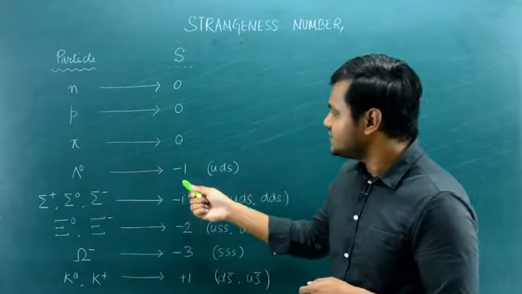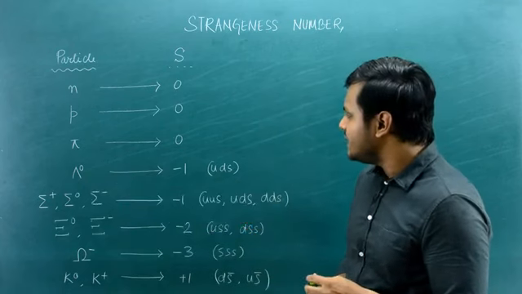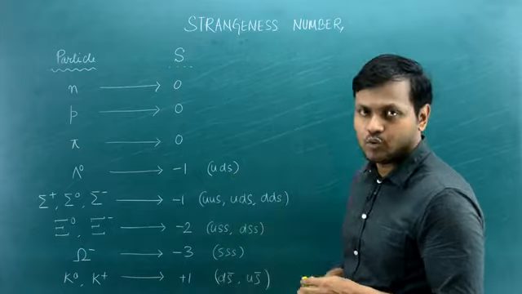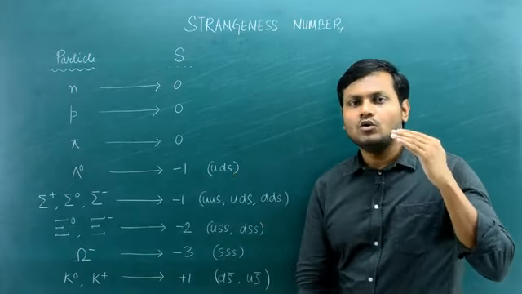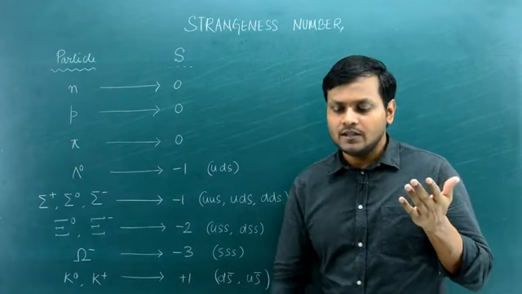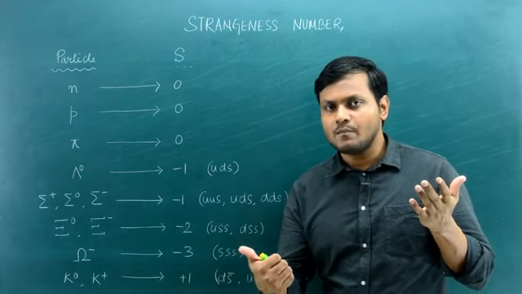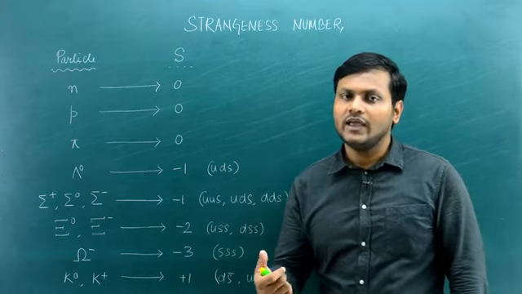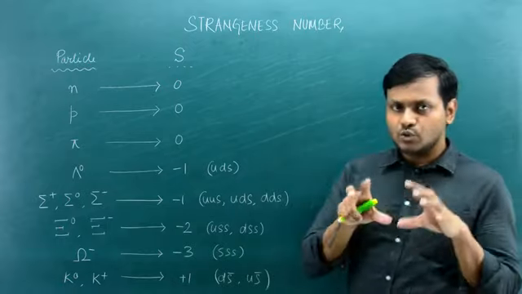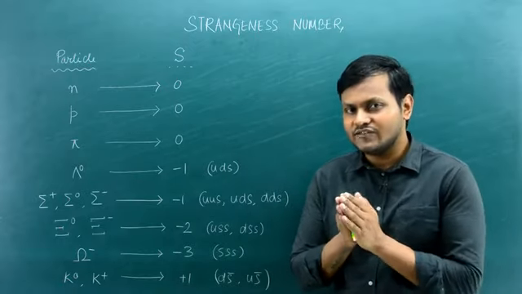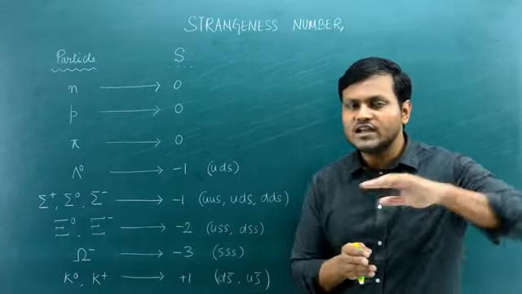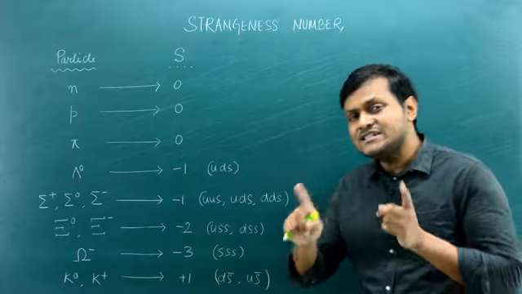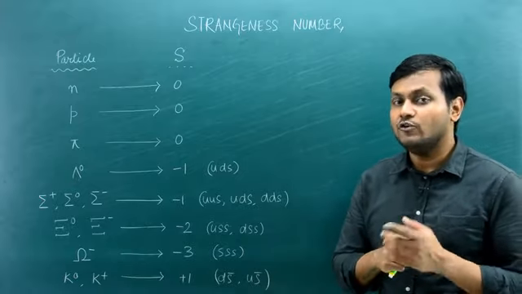All right, but let's look at the lambda particle. The lambda particle has a strangeness number of -1. This is because its configuration has 1 up quark, 1 down quark, and 1 strange quark. Essentially, all the quarks have a strangeness number. The strange quark has a strangeness number of -1. The rest of the quarks have a strangeness number of 0. So the strangeness number is associated with the strange quark, which has a value of -1. The other quarks have a strangeness number of 0. And on the other hand, the antiparticle of the strange quark has a value of +1.